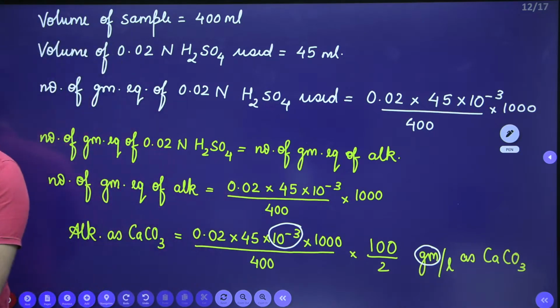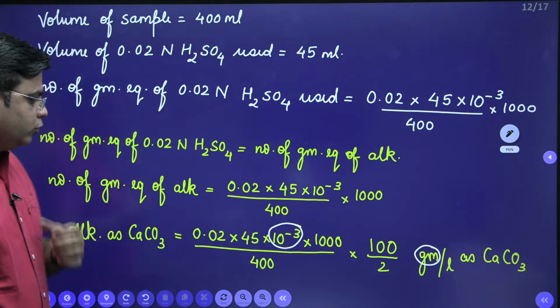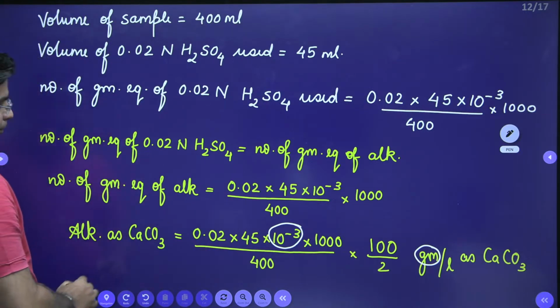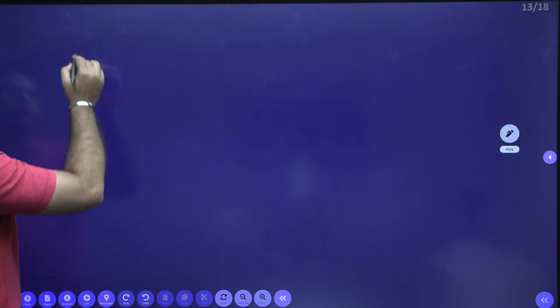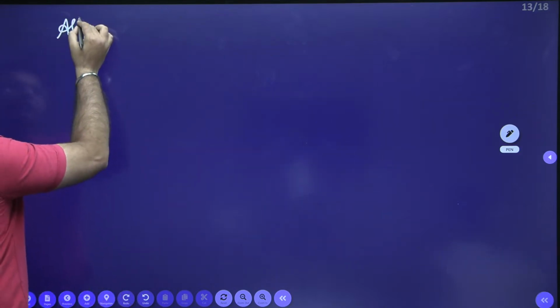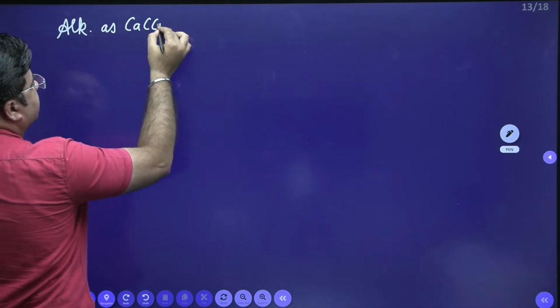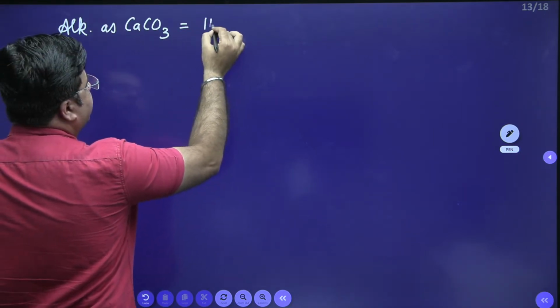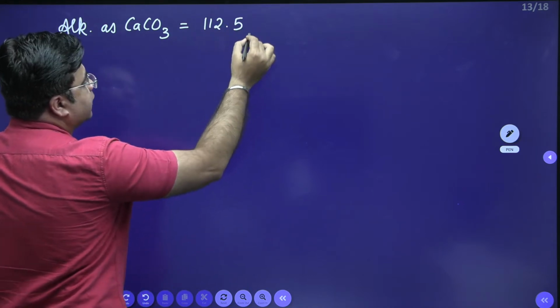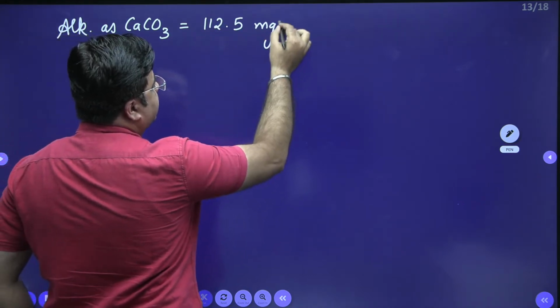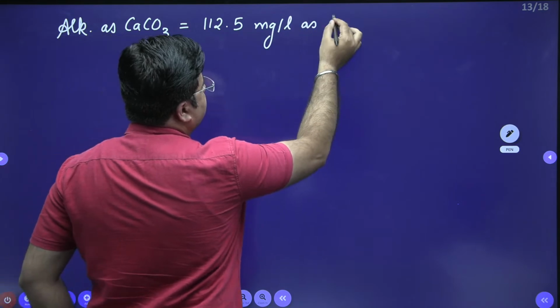I have already done this calculation. This total alkalinity as CaCO3 comes out to be 112.5 milligram per liter as CaCO3.